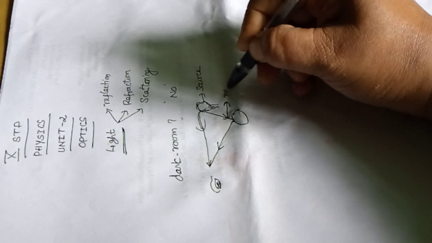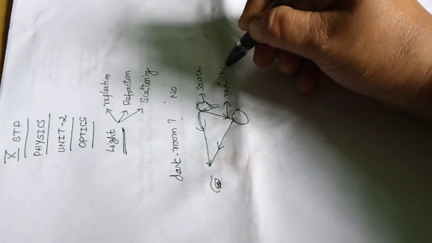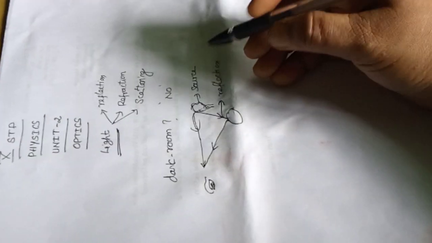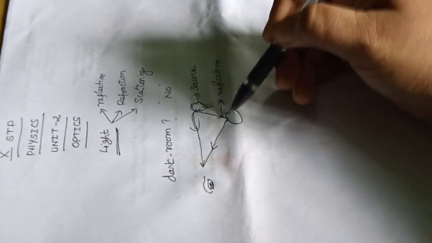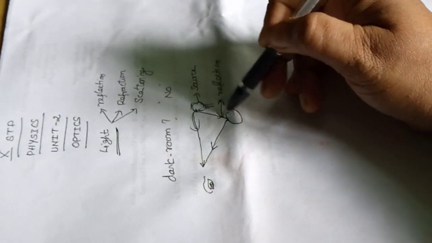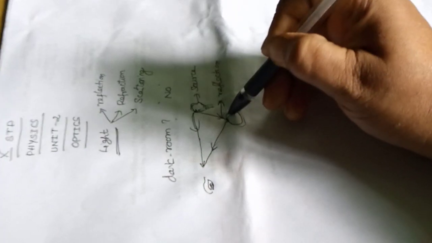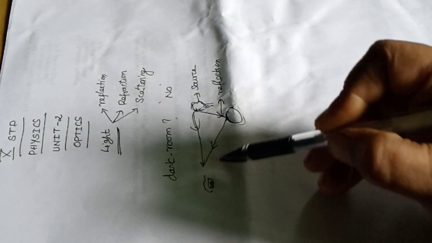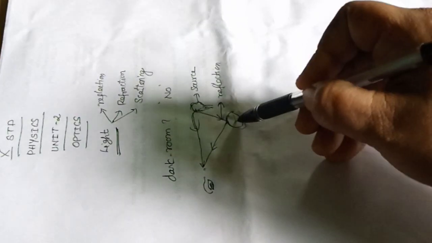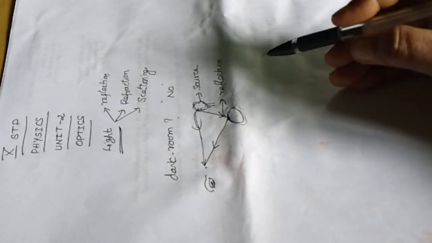This property we call reflection. The light will be scattered in all directions in this room, but the light which is incident on the surface of the object changes its direction, and when it reaches your eyes, we are able to see the object.